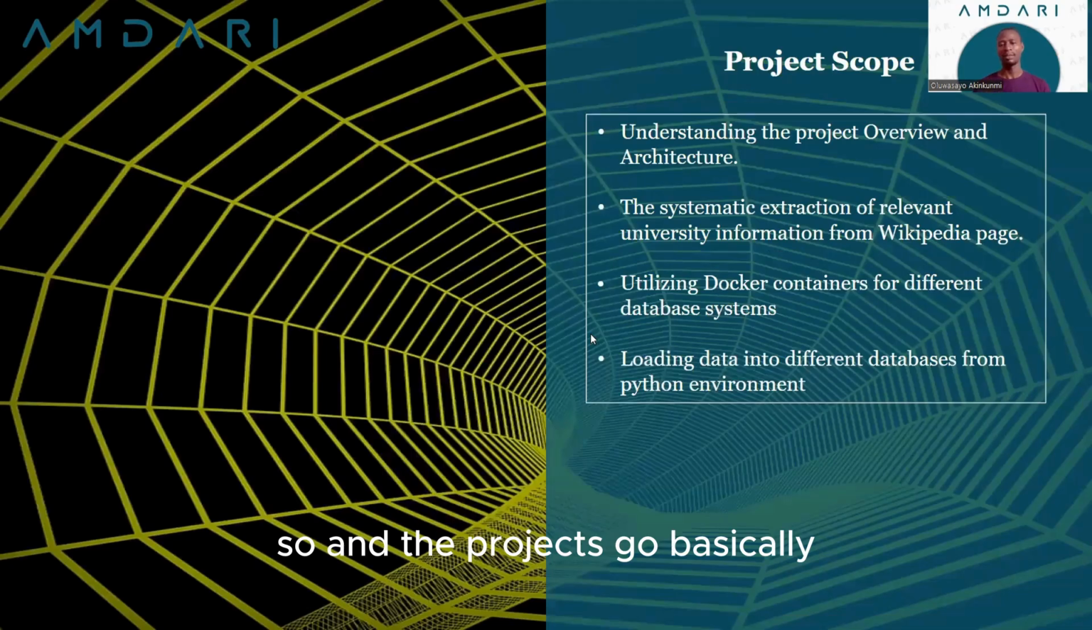The project scope basically involves understanding the project overview, which we have done in this video, and we've also taken a look at the architecture. We'll also look at a systematic approach to extracting relevant university information from a Wikipedia page. We utilize Docker containers to set up the different database systems that we'll be loading data into. And we'll see how to load data into these different databases from within our Python environments using libraries like SQLAlchemy, PyODBC, Psycopg2, and so on.